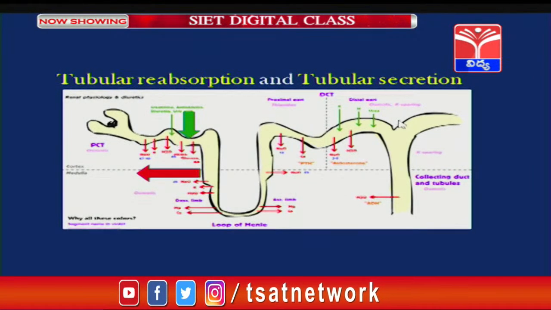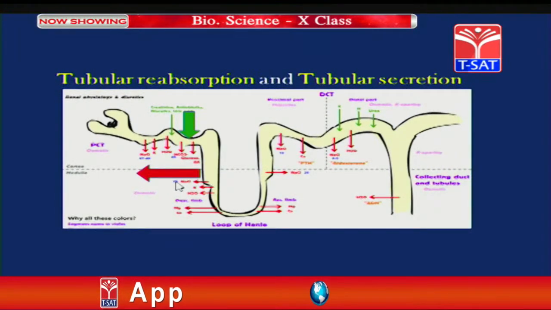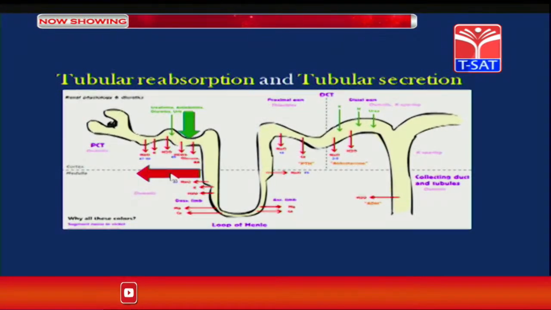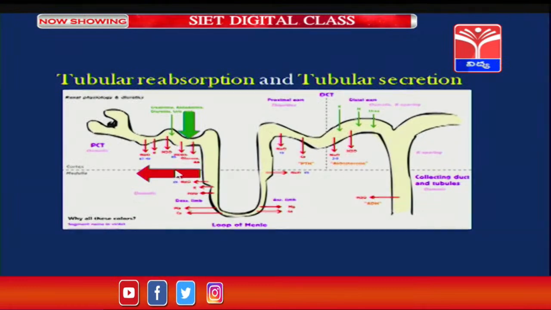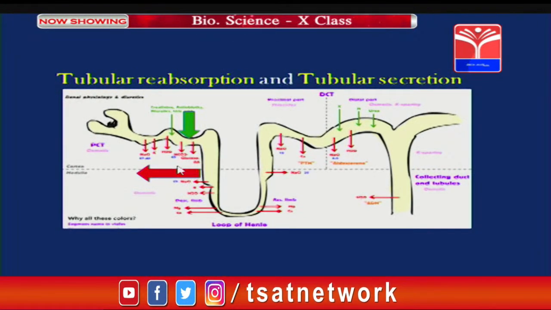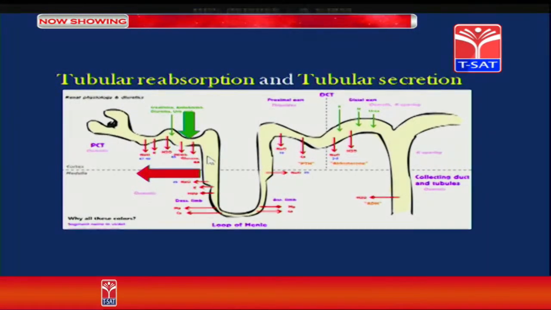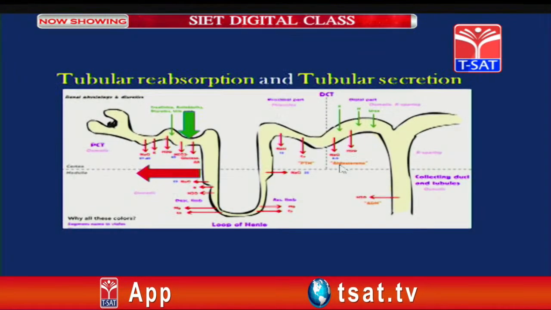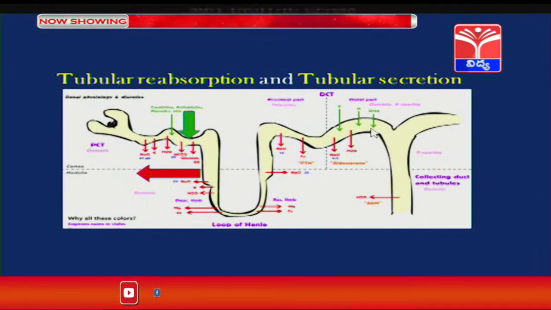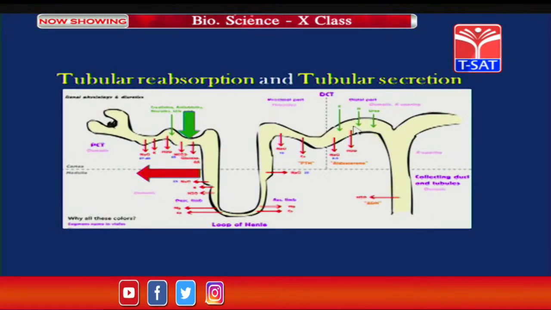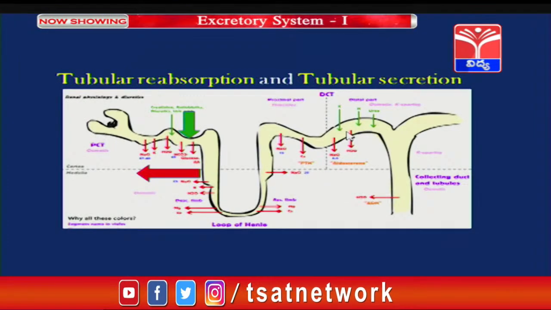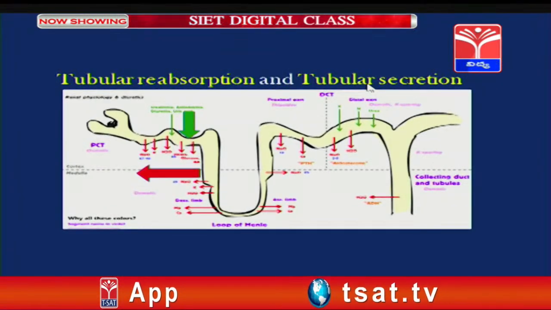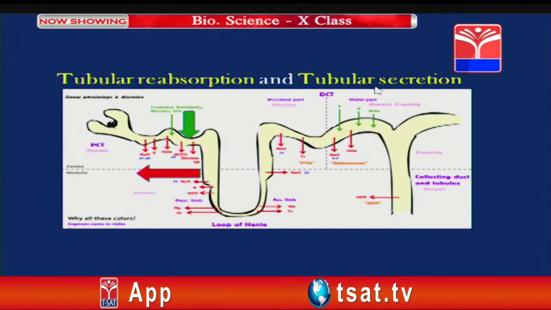As students, it is absolutely necessary, because of this reabsorption, certain electrolytes are added into the body, and by this what happens? The ionic balance or the electrolyte balance gets disturbed or changed. So, in order to maintain that ionic balance, or that acid base balance or electrolyte balance, certain salts must be secreted into the renal tubule such that the ionic balance is maintained constantly. So, tubular secretion is an important step in the process of urine formation.